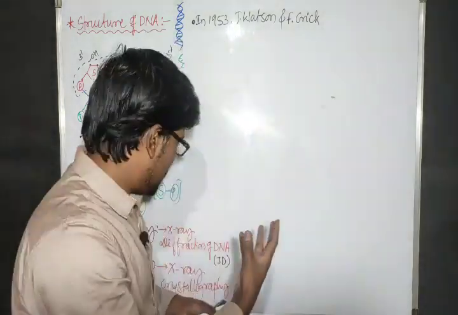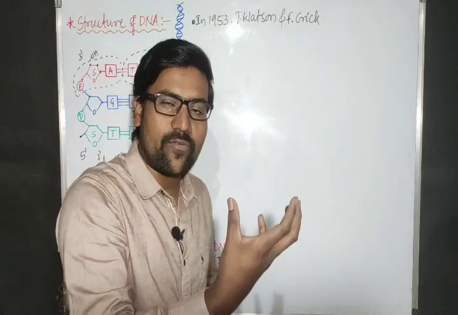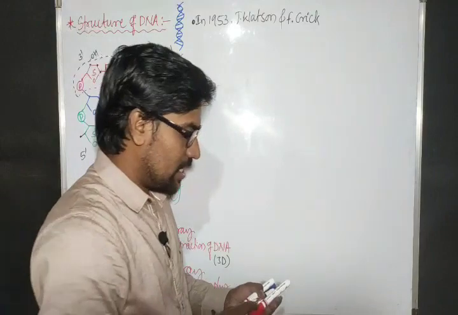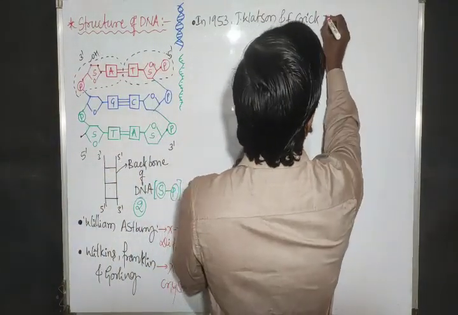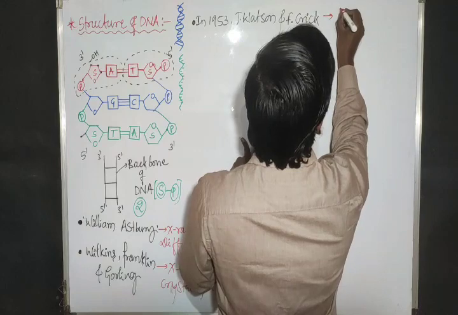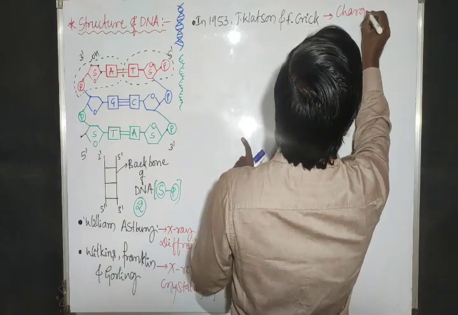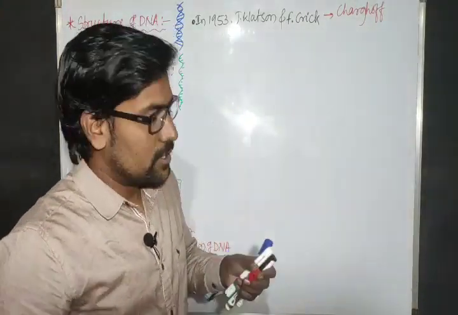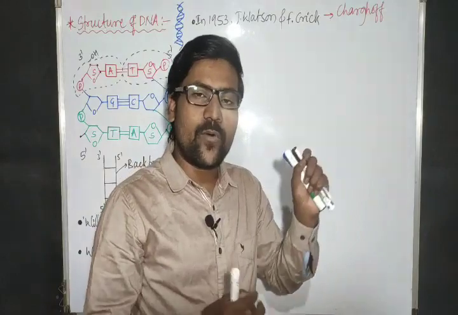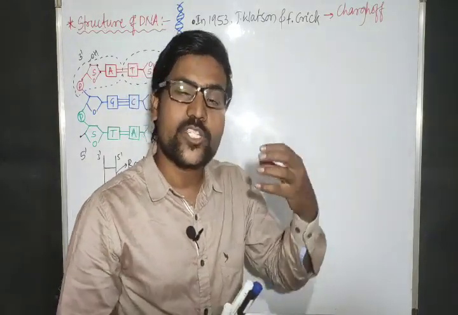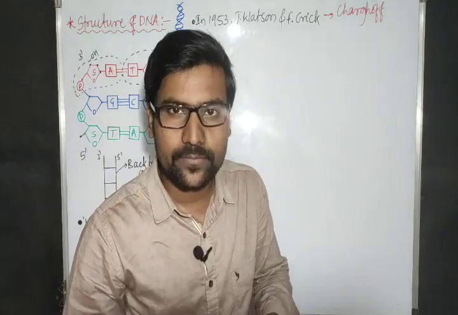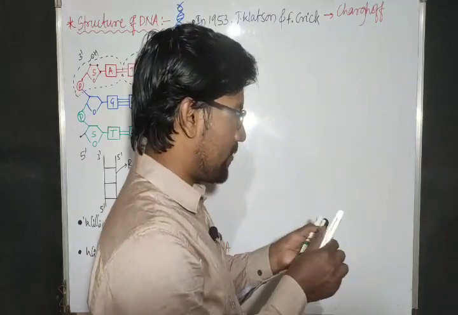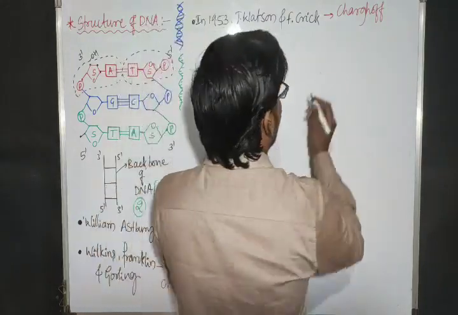And for their work, to give the exact structure of DNA, they used the results of all the scientists. Along with that, they took the help of one more scientist, Chargaff. Who is that scientist? Chargaff. Before that, Chargaff had already given one rule. We call that rule the Chargaff base pair equivalence rule. So what is that rule? I'm just giving you an idea of what that rule actually is.